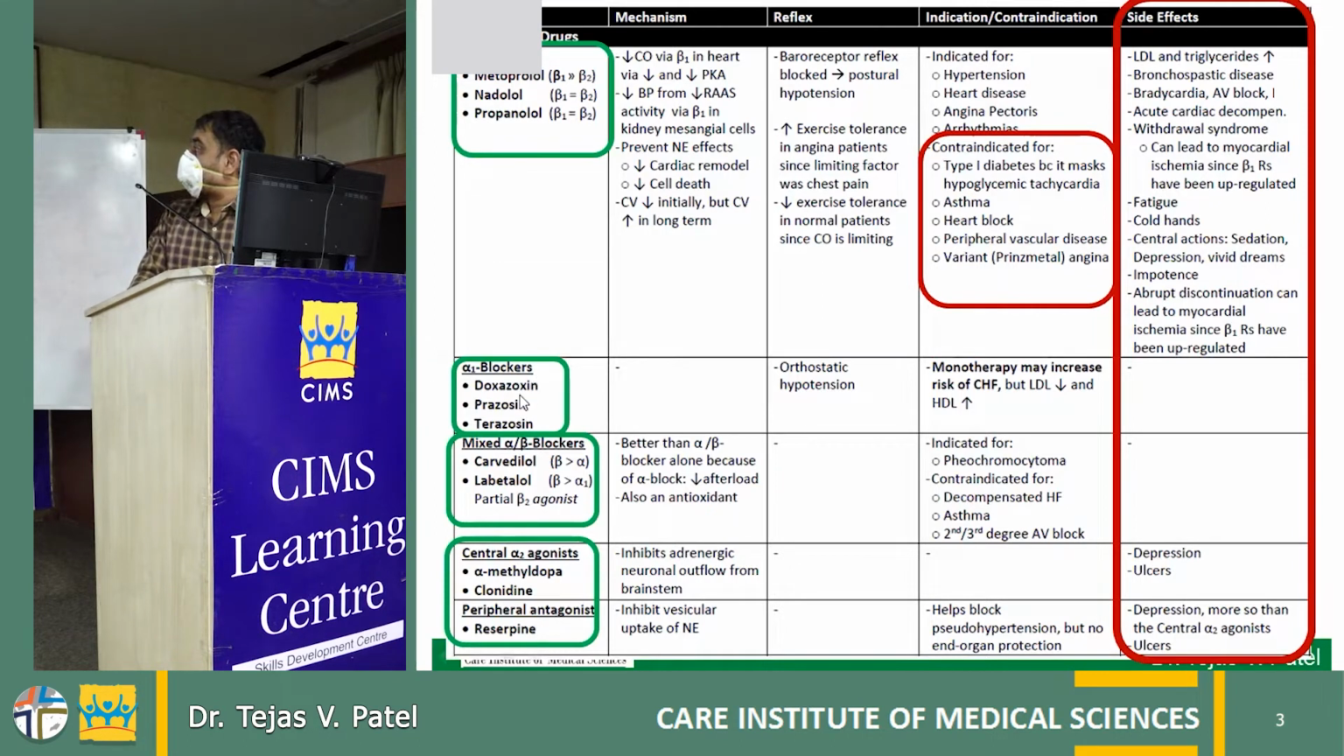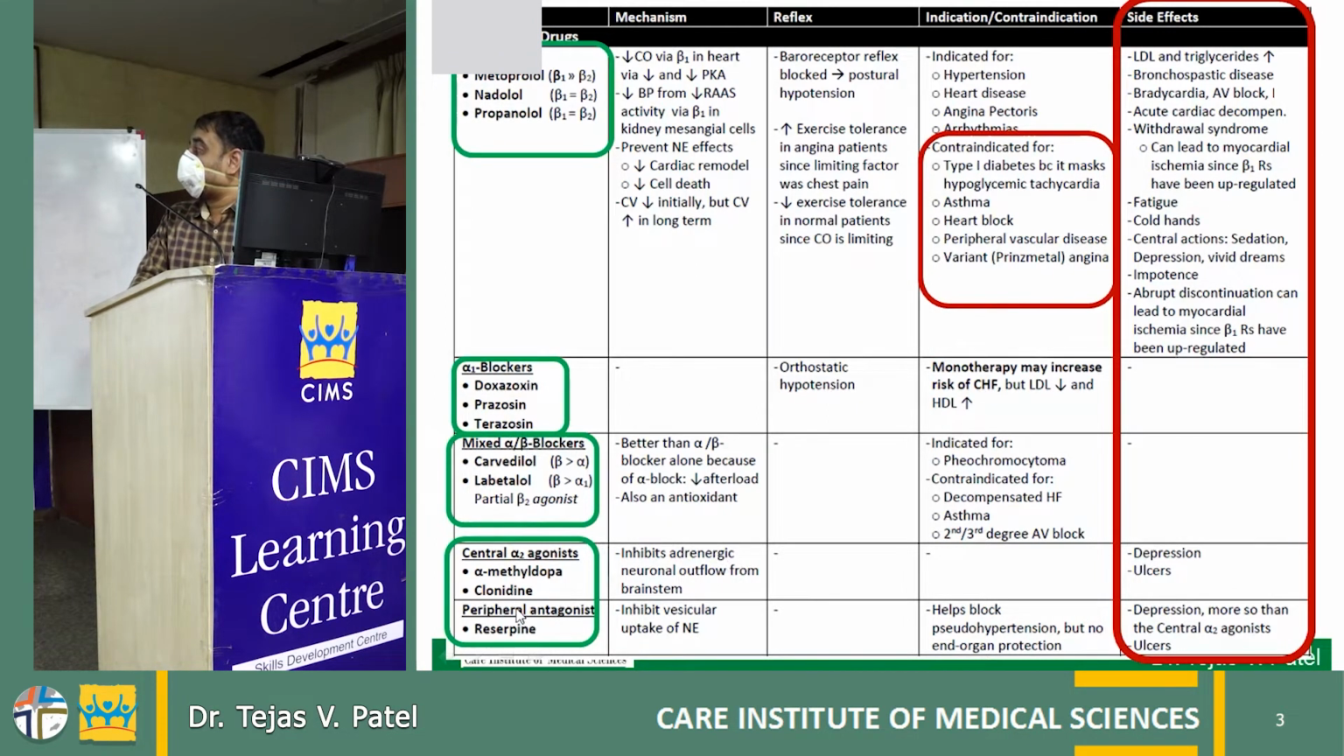Alpha 1 blockers, again doxazosin, prazosin, terazosin, and mixed alpha and beta blockers, that is carvedilol and labetalol. Especially it has been used for some sort of hypertensive emergencies like pheochromocytoma. That is the main indication for that. Even carvedilol is used for decompensated heart failure.